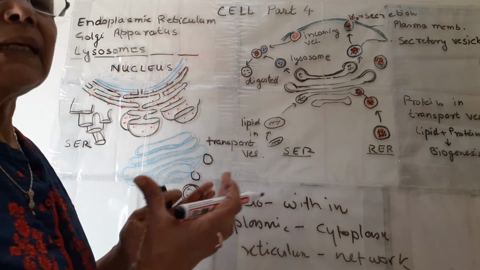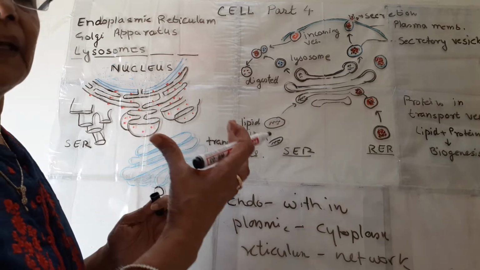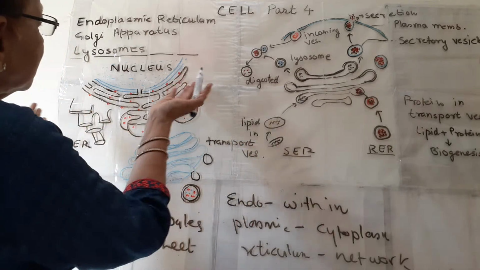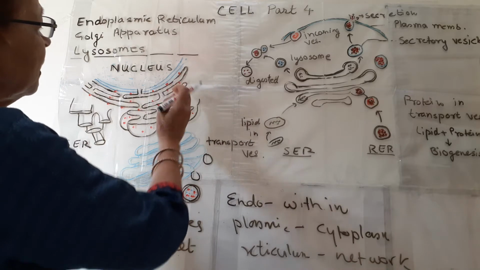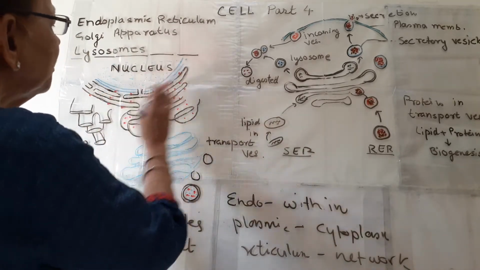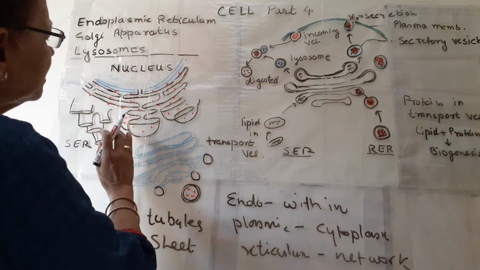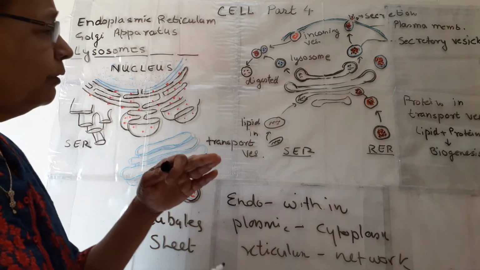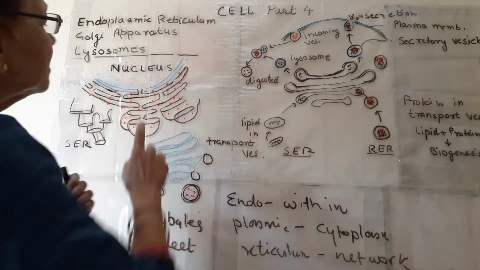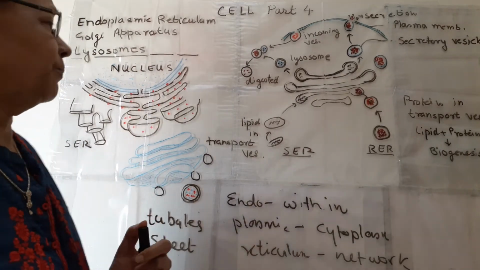So you can see 3D pictures on YouTube or in Google. So this is the cross section. These are known as cisternae of the endoplasmic reticulum, and these form bags or vesicles. A complete network near the nucleus in cytoplasm is formed.